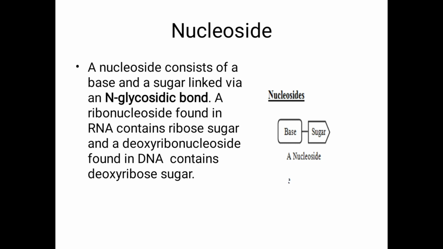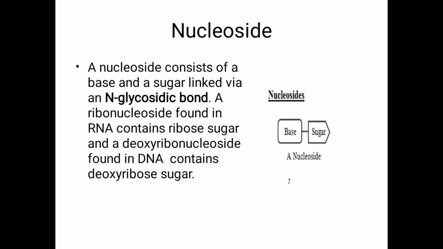Nucleotide contains a phosphate group. Phosphorylation means addition of a phosphate group. So nucleotide contains sugar, base and phosphate linked by a phosphodiester bond.